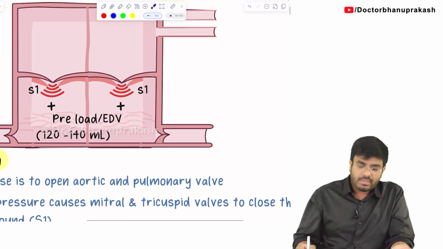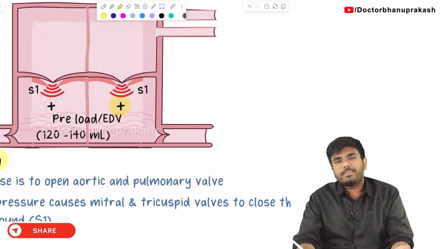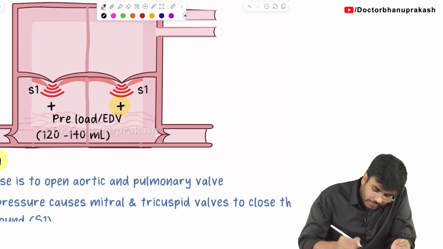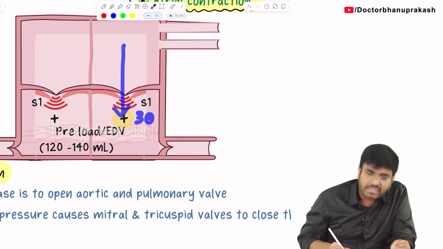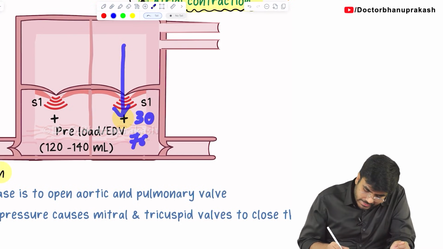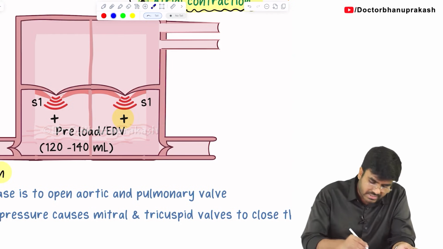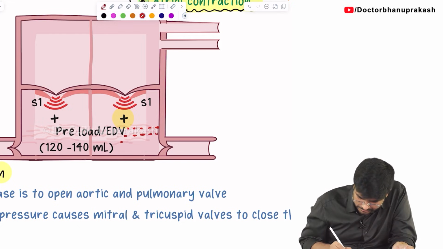Now, listen carefully. Who is contracting? Now, for the first time, the ventricle is going to contract. Why is the ventricle contracting? You have to tell me, during atrial contraction, how much ventricular filling happened? 30%. But already how much blood is there? 70% blood already there. So, 70 plus 30, how much? 100%. So, yes, 100% ventricular filling is completed.